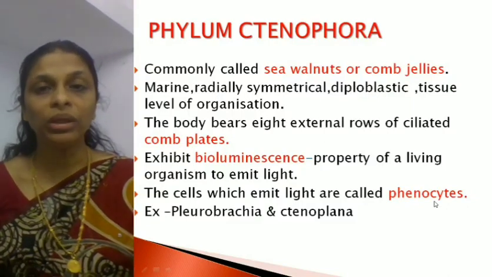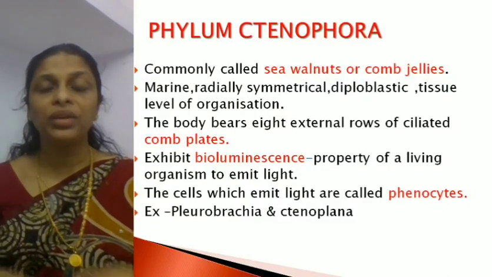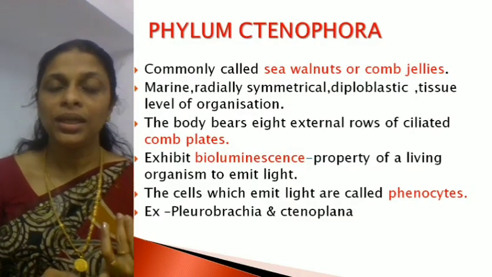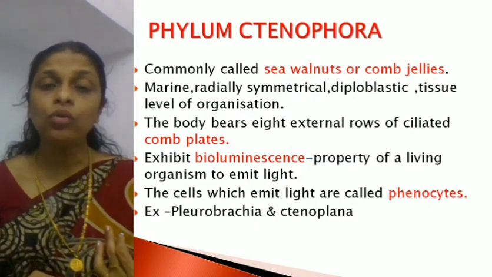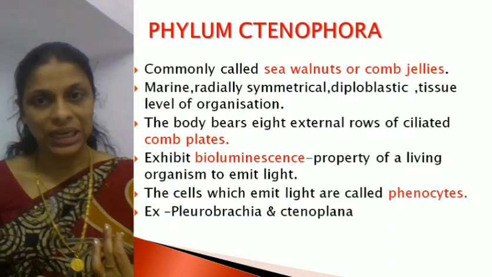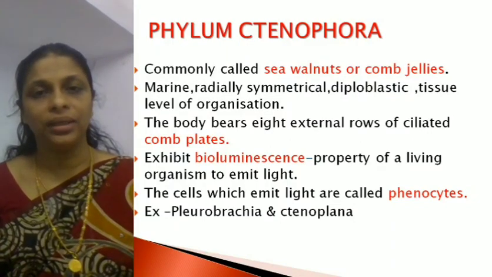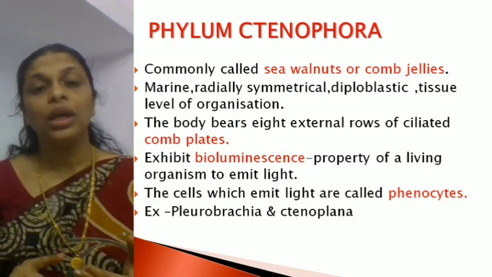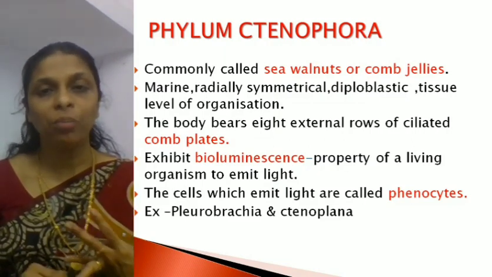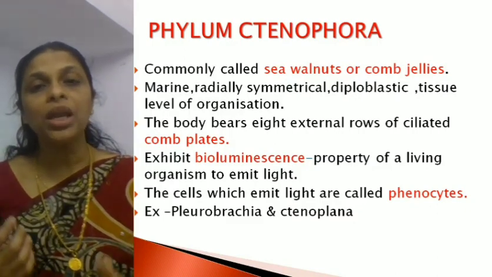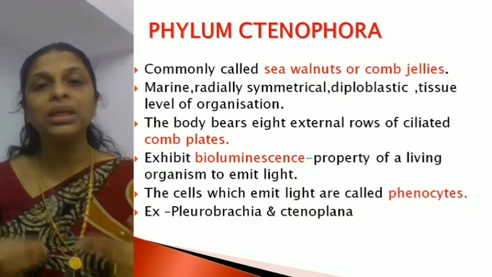So you have to remember some unique features of phylum Ctenophora. The first feature is they are commonly called sea walnuts or comb jellies. The second unique feature, not found in other phyla, is that they exhibit bioluminescence, the ability of the living organism to emit light.